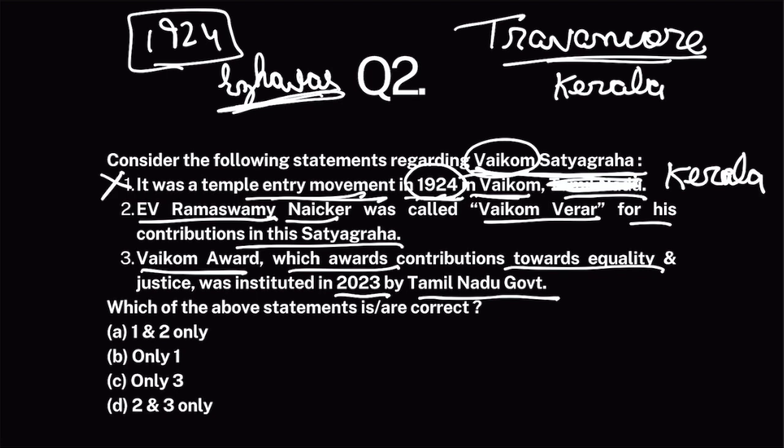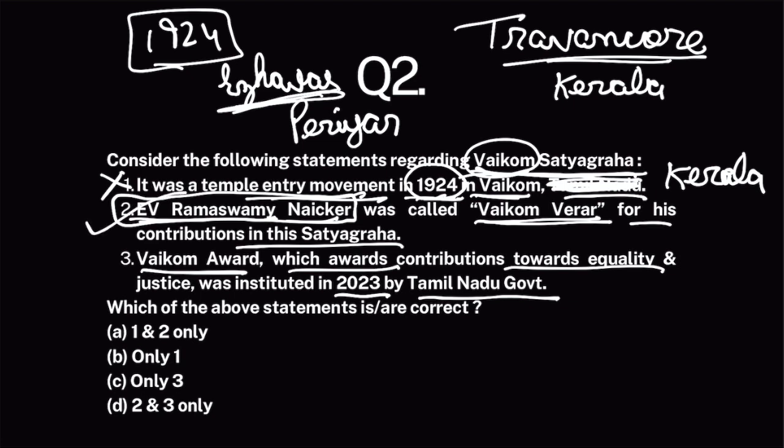Now, in this movement, many tall leaders and social reformers participated. One such tall leader was E.V. Ramaswamy Naikar, also known as Periyar. E.V. Ramaswamy Naikar participated in this movement and his contributions were so huge that he was given the title of Vaikom Virar, the hero of Vaikom. So this statement is correct.